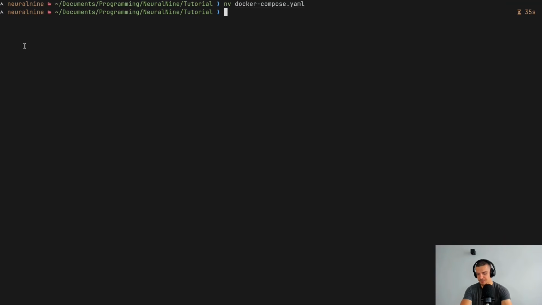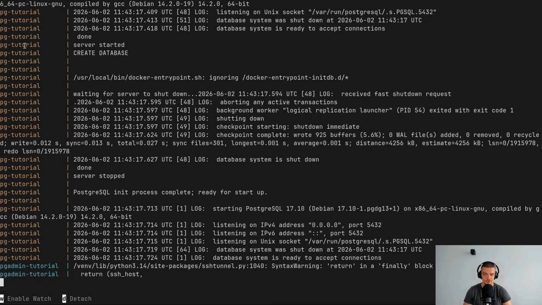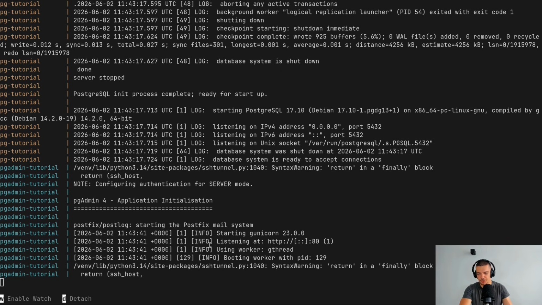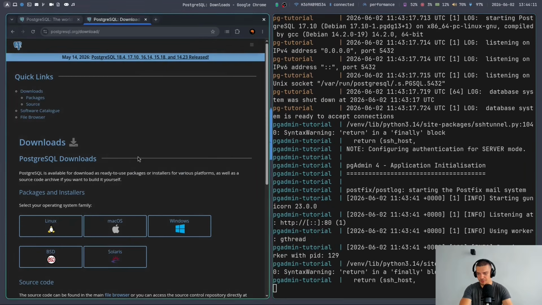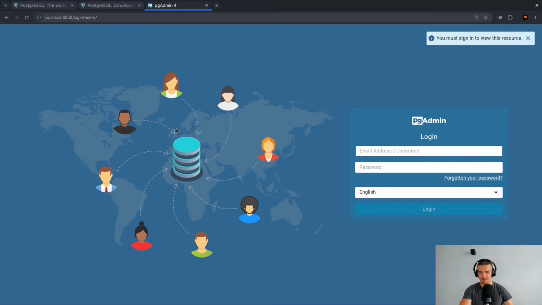So close this and then just go ahead and say docker compose up. This is enough to run and then initialize the Postgres server with the database and also pgadmin. All right, and just to be clear what we're doing here, pgadmin is listening on port 80 and we mapped it to be on port 5050 just because 80 is oftentimes taken and we're using 80 for something else. So what we have to do now to access pgadmin is we have to go to localhost 5050 in your browser, and this is going to take you to the pgadmin web interface.